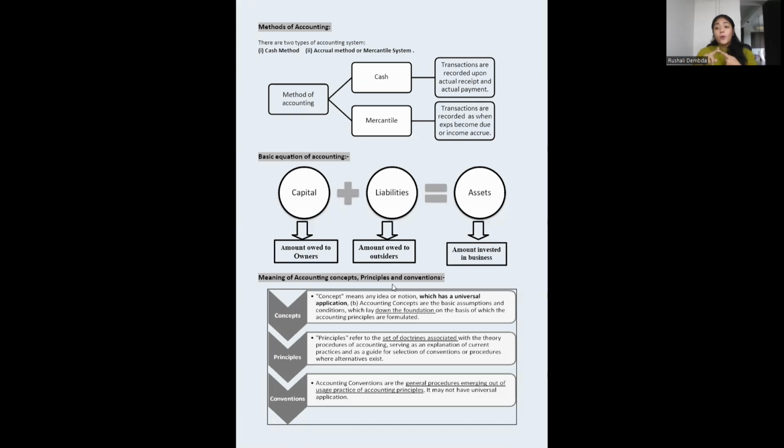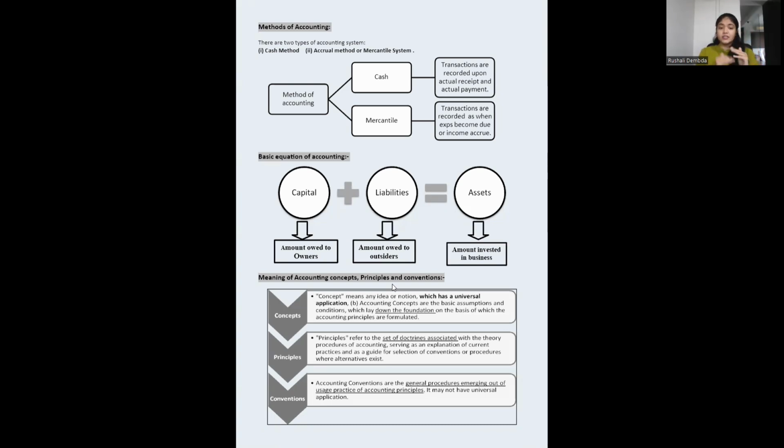Now, there are a few concepts, principles, and conventions which we need to learn in accounting. Concept means any idea which has a universal application, which applies to all forms of business. Accounting concepts are basic assumptions that apply to all types of business. They are the foundation of a business. Any business you want to do, you must follow accounting concepts. On the basis of accounting concepts, accounting principles are formulated.